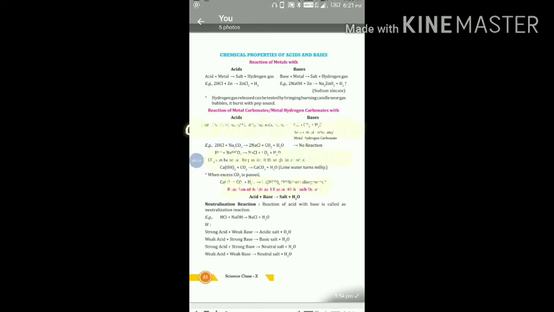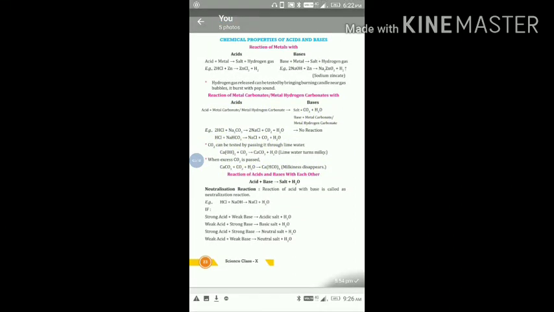Okay students, today our topic is chemical properties of acid and base. In the previous class, we discussed acid, base and salt and some physical properties of acid and base. Today, we discuss the reaction of acid and base.